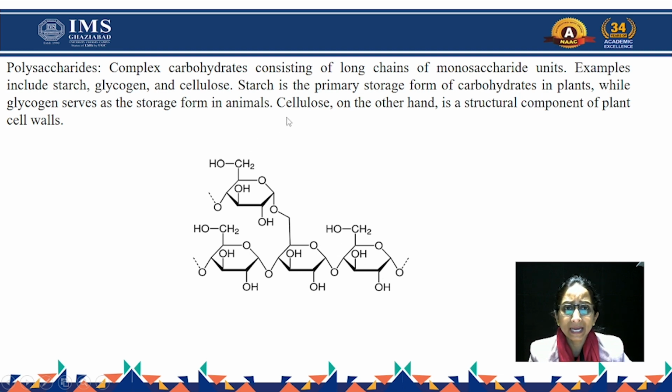Polysaccharides serve as the storage form in animals. They also serve as structural components in cell walls. The examples are starch, glycogen and cellulose.